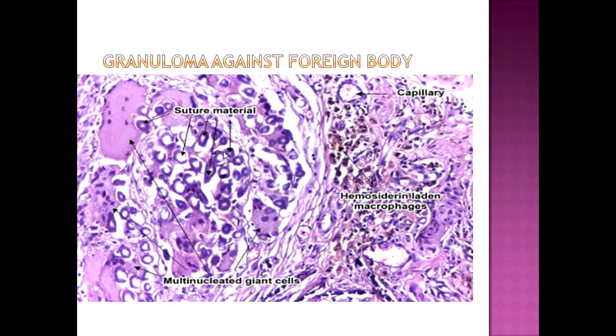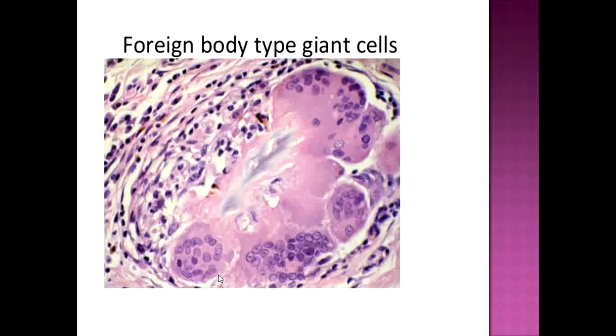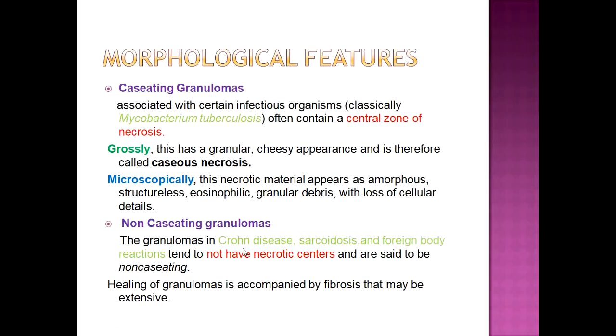You can see here, suture material is present in the center, and these foreign body type giant cells are trying to engulf this suture material. Again here, a purple foreign body is present, and foreign body type giant cells are trying to engulf it.